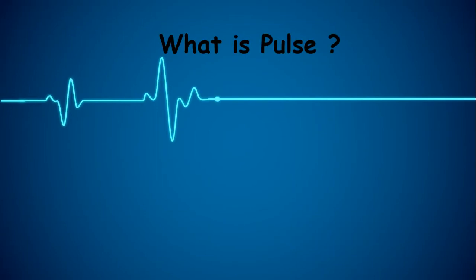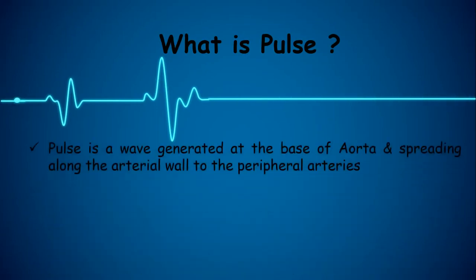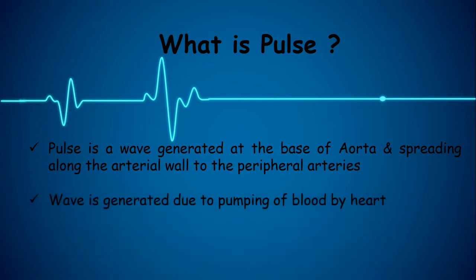What is meant by the pulse? Pulse is a wave generated at the base of aorta and spreading along the arterial wall of the peripheral arteries. Wave is generated due to pumping of the blood by heart. Pulse is known due to blood flow under the vessel.